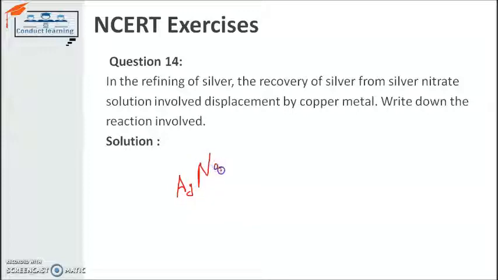If it is reacting with copper, then it is giving us copper nitrate, Cu(NO3)2, because that is the chemical formula for it, plus silver. To balance it, I have to write 2 here and 2 here. Now the equation is balanced. Now you can check the mass of the atoms on the reactant and product side to justify or to understand.